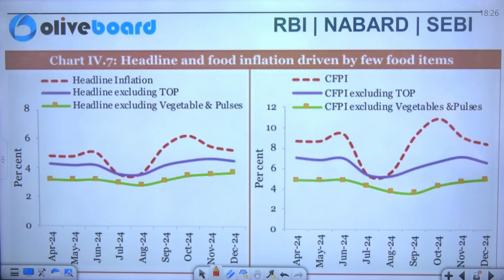Now we'll see the headline and food inflation that is driven by a few of the food items. So one is your headline inflation, the one in the red dotted section. Another one, the purple line, shows your headline excluding your top, that is your tomato, onion and potato. Next, the one in the parrot color shows the headline excluding your vegetables and your pulses. Similarly, if I talk about CFPI excluding top and excluding vegetables and pulses, this is the entire data here.